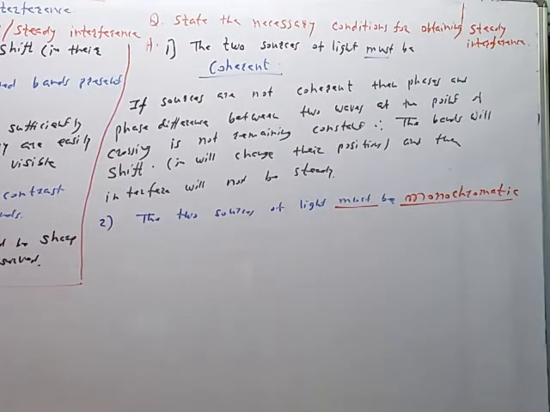Must be monochromatic. We know the meaning of monochromatic sources. Mono means once and chroma means color. So the two waves should have one and the same wavelength. If there are different wavelengths, then the interference bands will superimpose. They will overlap and we will observe colored bands. At some point there may be a red band, at some point a green band, like this. So colored bands are observed if the sources are not monochromatic.